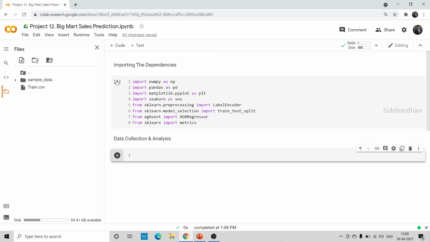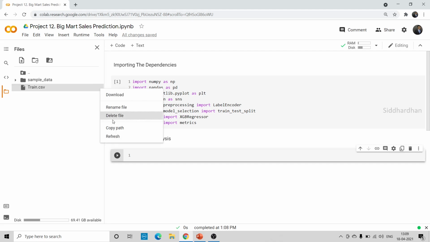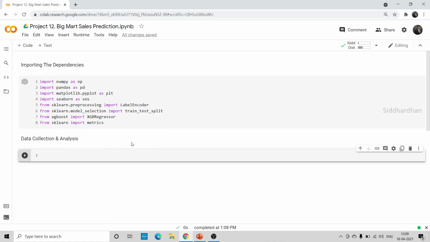So here just go to this options menu. There you can find this copy path option. So just copy the path. Now we are going to load the data from the CSV file to a pandas data frame. Okay, so let me make a text here as loading the data set from CSV file to a pandas data frame.